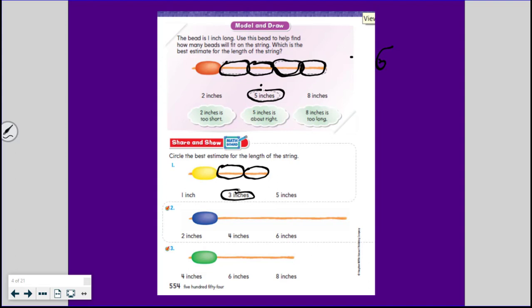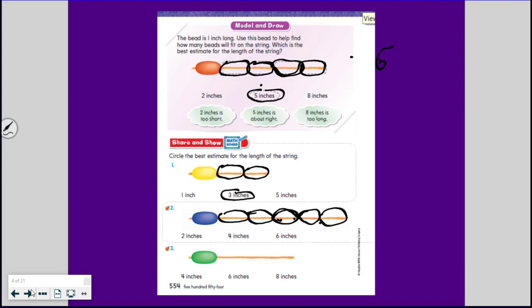All right, so let's see. For number 2, how many beads can we fit? 1, 2, 3, 4, and then say about 5.